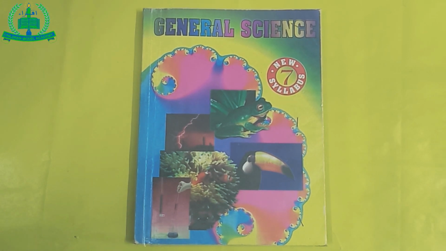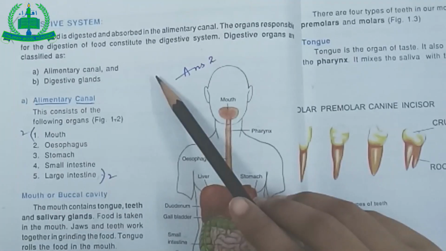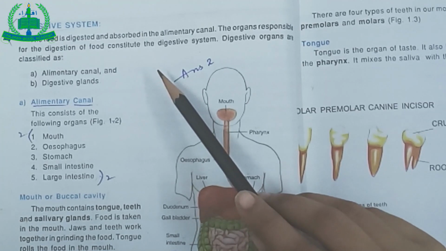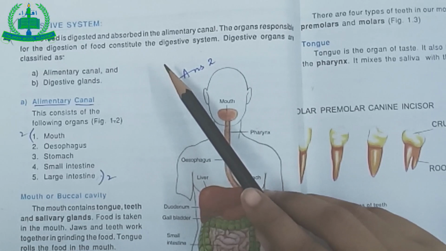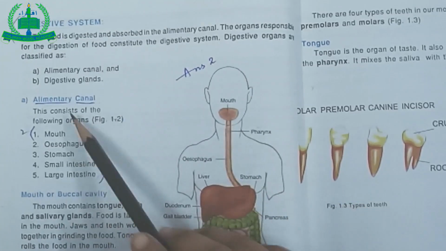Now open your book. Open page number 8. Digestive system. What is digestive system? Digestive system is that system in which food is digested and absorbed by different organs such as alimentary canal, digestive glands.